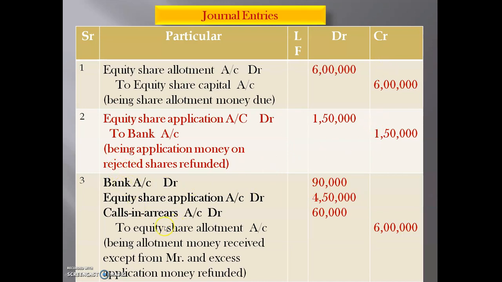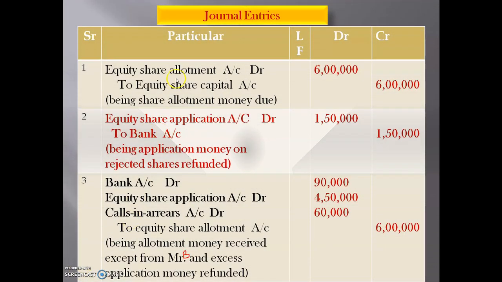So at the very first we write equity share allotment account 6 lakh. After that, calls in arrear, the amount not received from Mr. B, that is 60,000, and excess application money the company is going to adjust at the time of allotment, that is 4 lakh 50,000, and the balance is 90,000, bank account debit. Being allotment money received except from Mr. B and excess application money refunded.